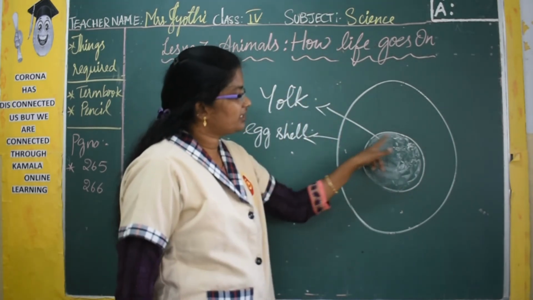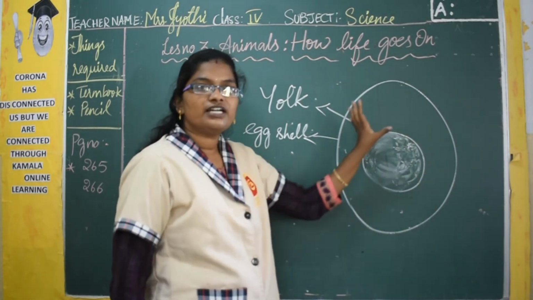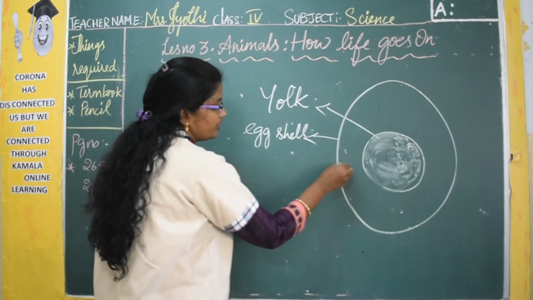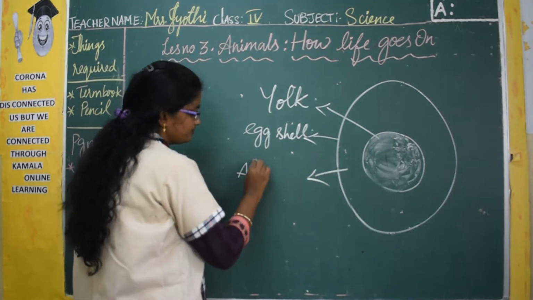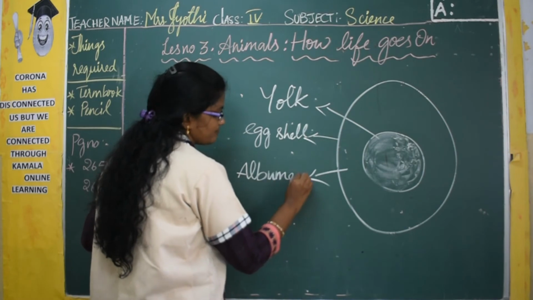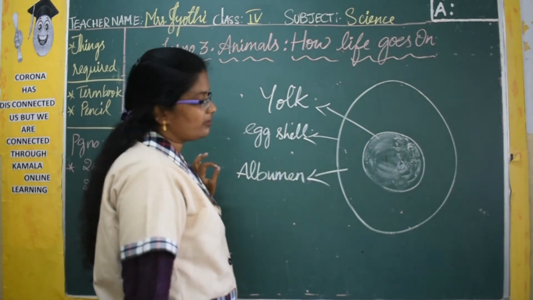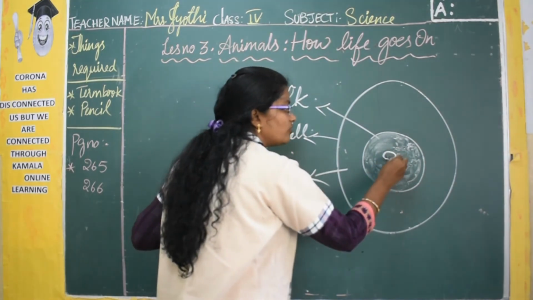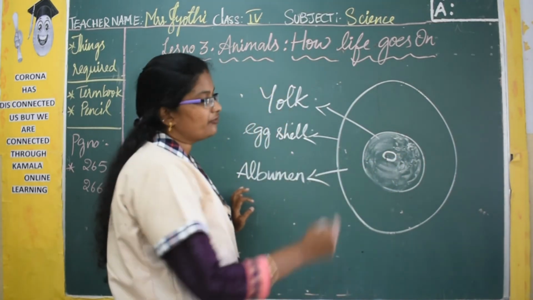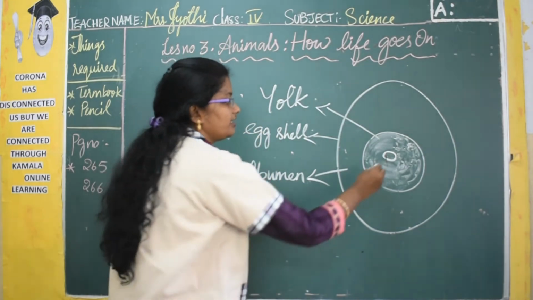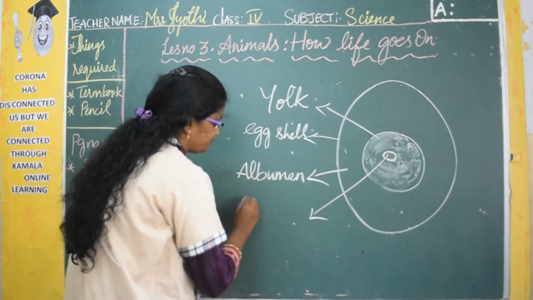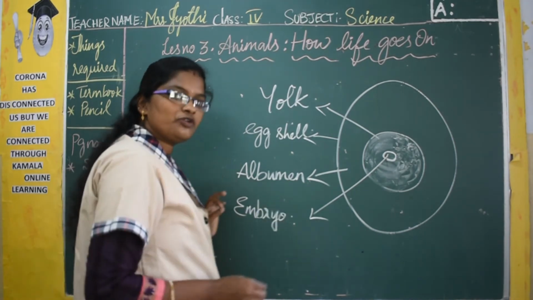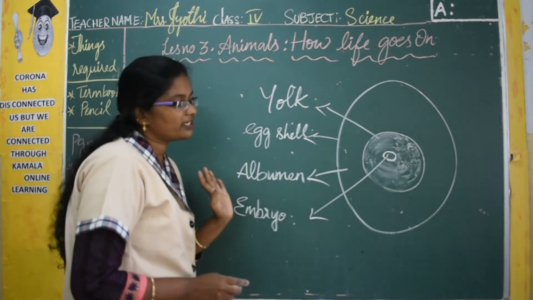And surrounding this yellow colored part there is a white colored, transparent liquid, and that liquid is called albumen. And inside this yolk you can see a small white drop of liquid, and that is called the embryo. Today you break one egg and just see all these four parts, okay?